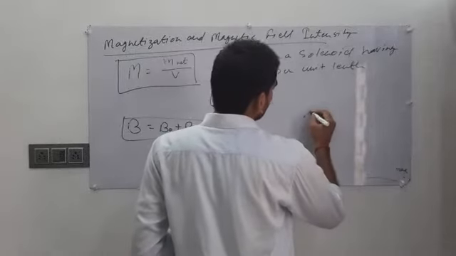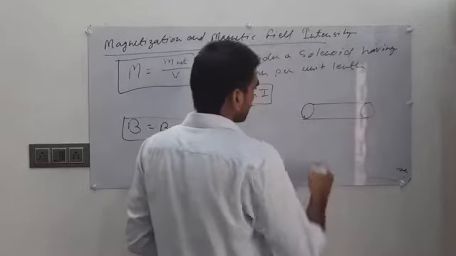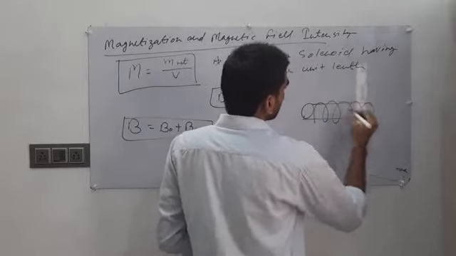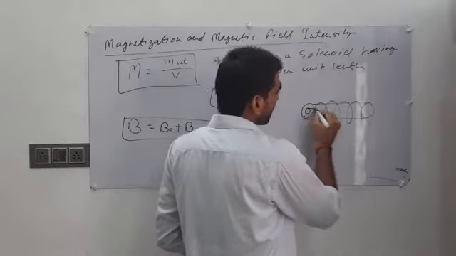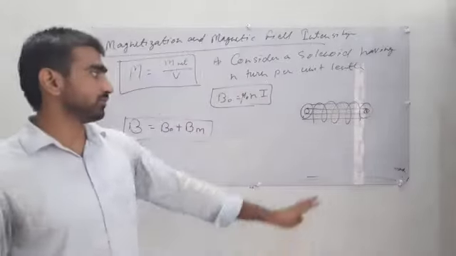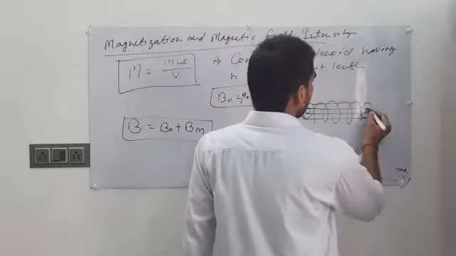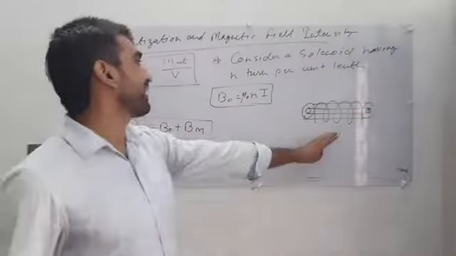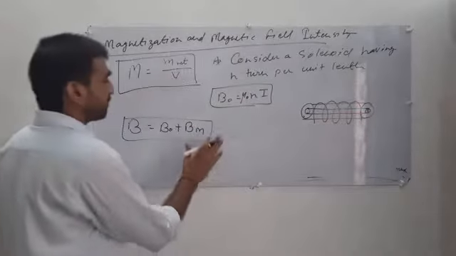If there is a core with a winding wrapped around it, this makes a solenoid. If we place a magnetic material inside, there is a net magnetic field, the sum of the field due to the solenoid and the material inside it.